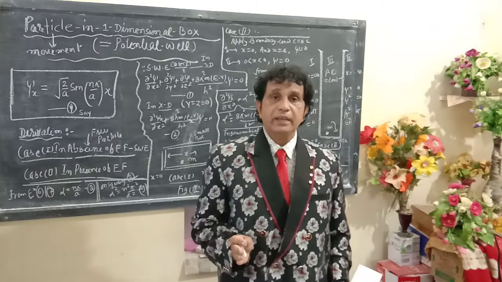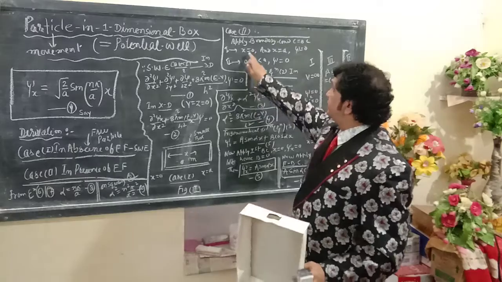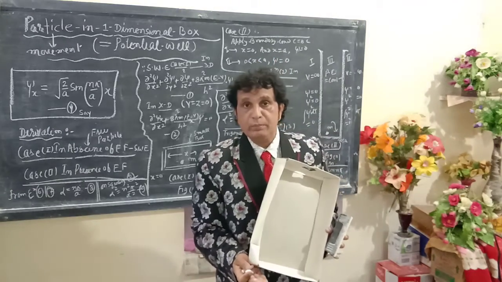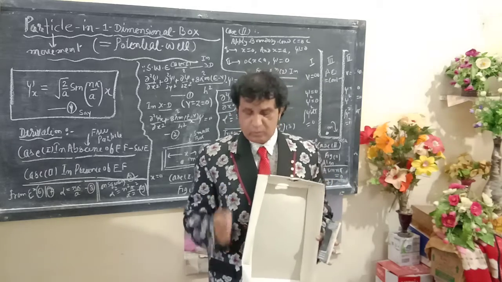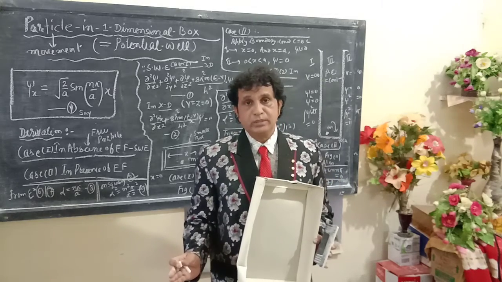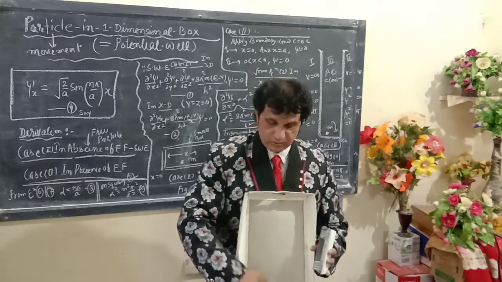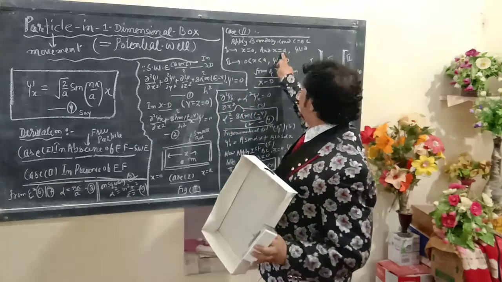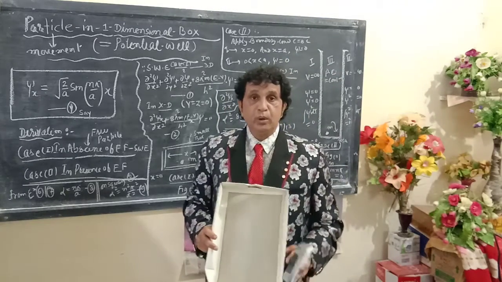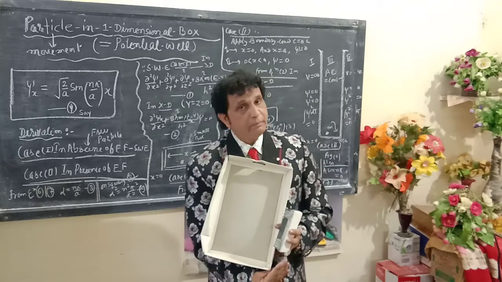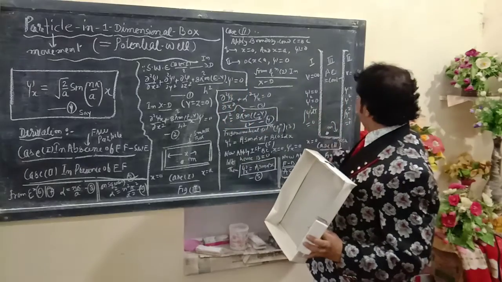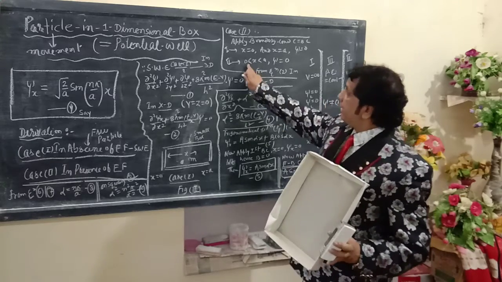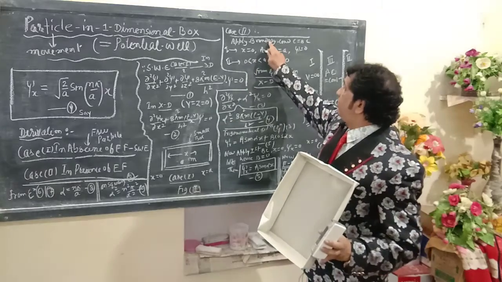Now let us apply a boundary condition: at x equals 0 and x equals a, psi equals 0. x equals 0 denotes towards my side, right hand direction, and the probability for finding this electron will be equal to 0. After crossing the shifting of x equals a, again psi becomes equal to 0, because there is no existence of the particle here. Inside, psi will not be equal to 0 here. I mean to say BC means boundary condition.